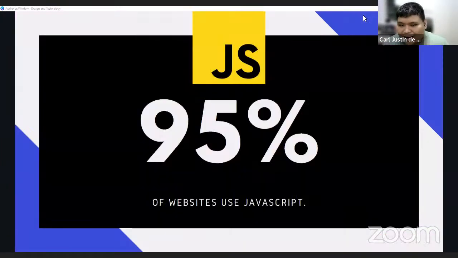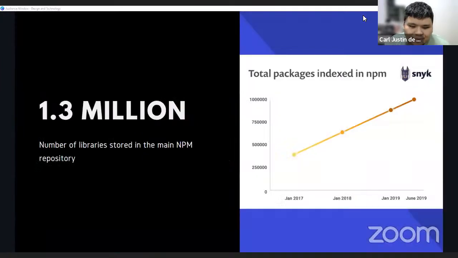But still, JavaScript rose to popularity when developers wrote and shared tools to solve specific problems that they faced, which we now call libraries. These libraries were shared to shape the growth of the web, and because of that, 95% of websites use JavaScript. In fact, NPM, the most used package manager for JavaScript, now contains 1.3 million packages and libraries in its repository.